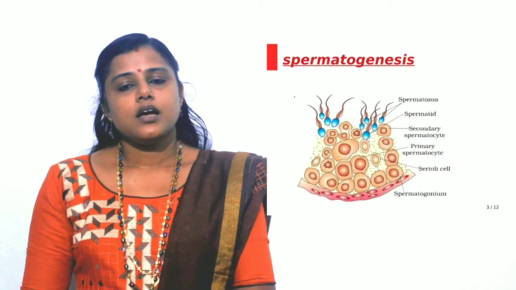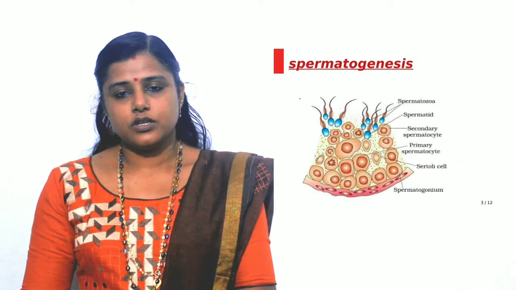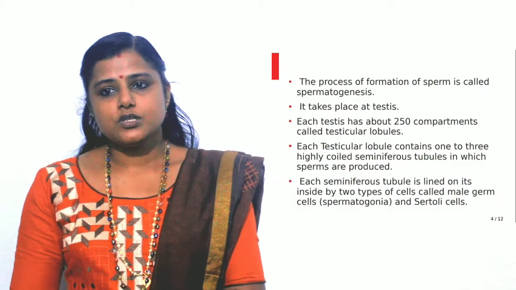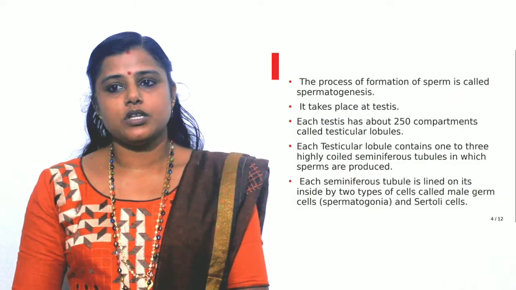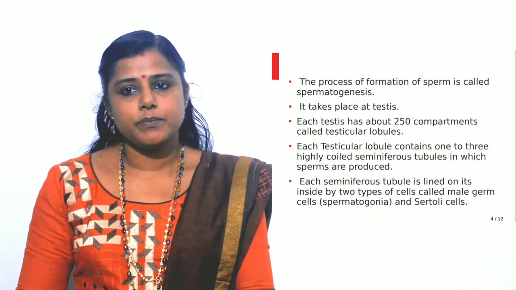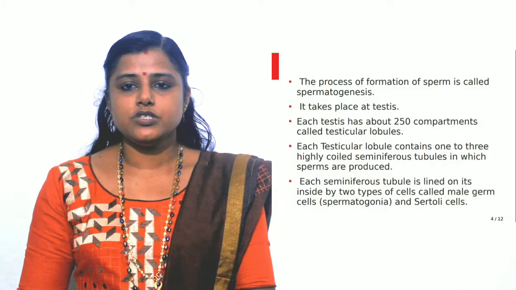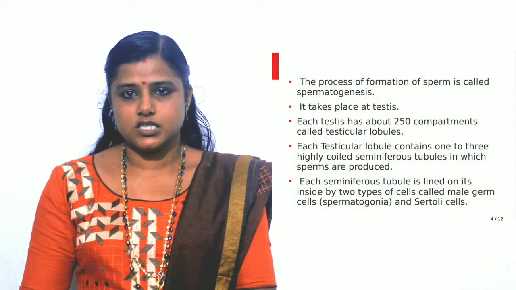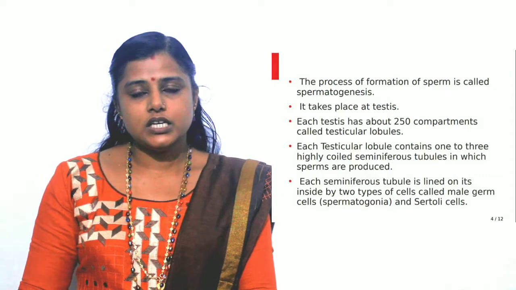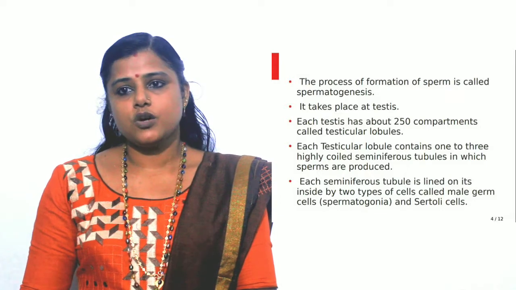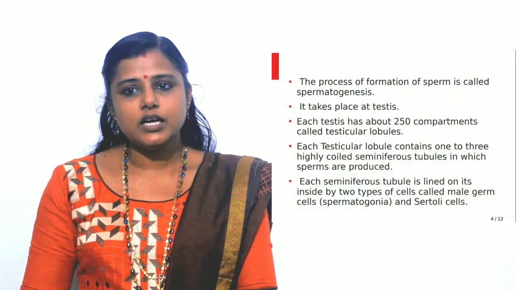And today we are going to discuss spermatogenesis, or the formation of a male gamete. The process of formation of sperm or the male gamete is called spermatogenesis. And the process of spermatogenesis occurs in the testis. We have already learned the primary sex organ is the testis. So the formation of sperm occurs in the testis.